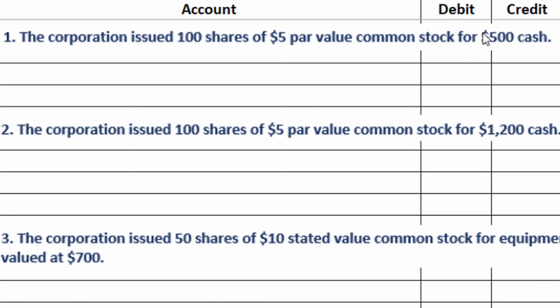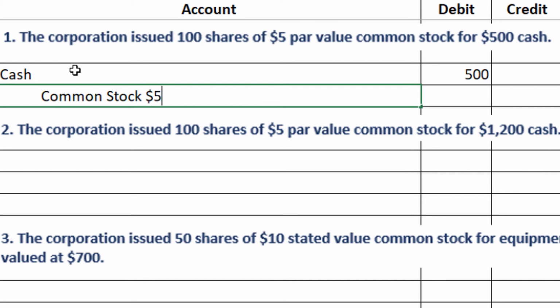So our first transaction is that the corporation issued 100 shares of $5 par value common stock for $500 cash. So we have some people who are investing $500 cash into the company in exchange for some ownership shares or common stock. So of course the company is going to be receiving cash, so we debit our cash account to increase it for $500. And then we have to recognize that the corporation is issuing common stock, so we credit our common stock account, which is an equity account and is going to increase with this credit.